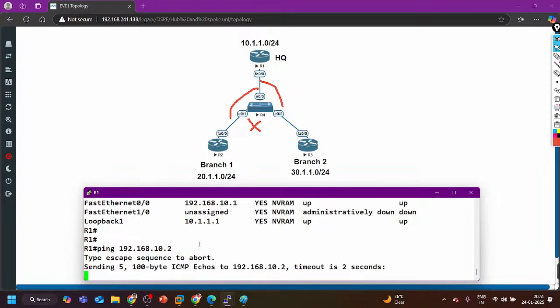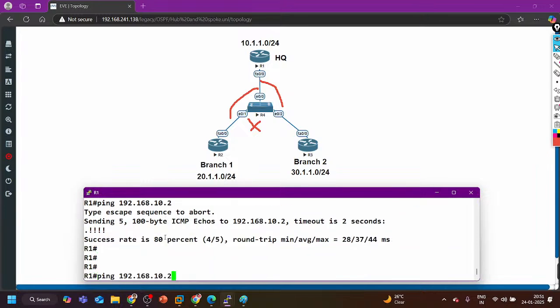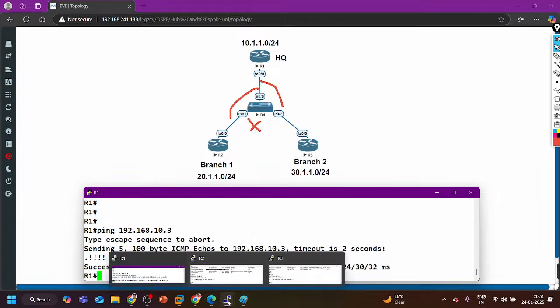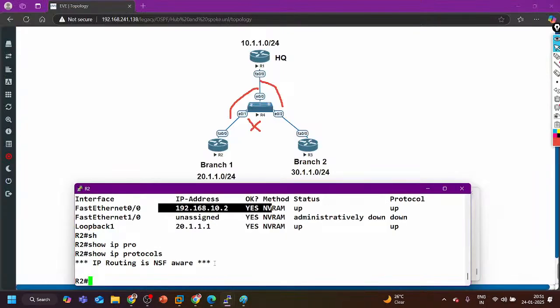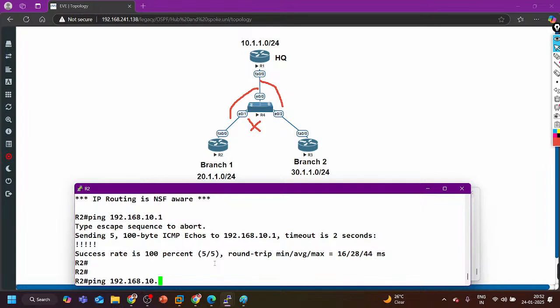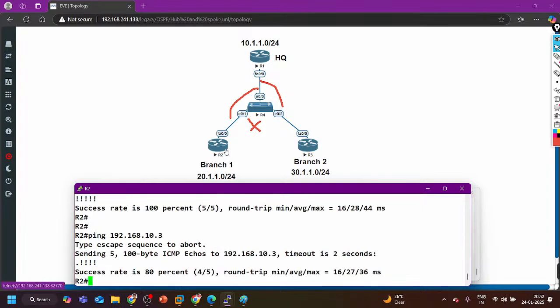Yes, I am able to ping router 2, and even router 3. From router 2 also I can ping router 1 and router 3. Now I want to stop communication between router 2 and router 3.